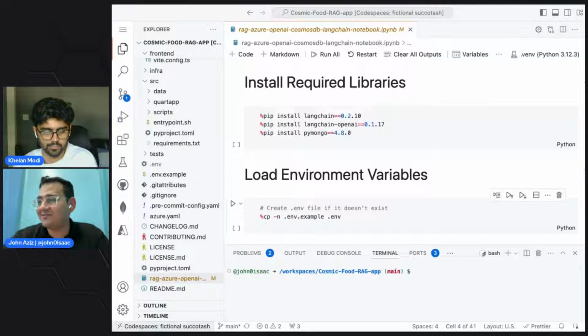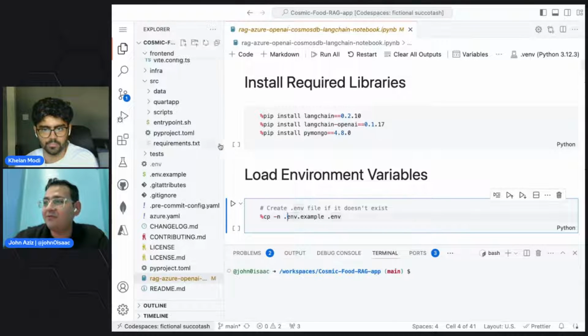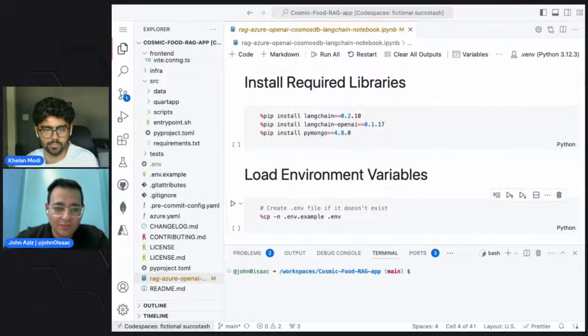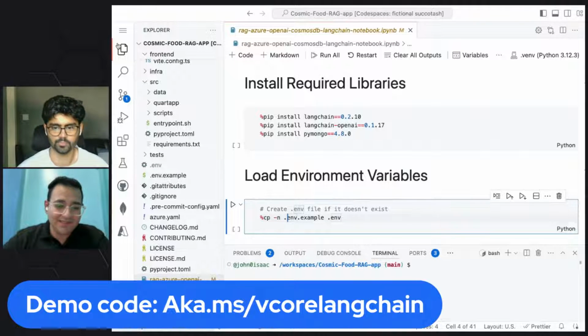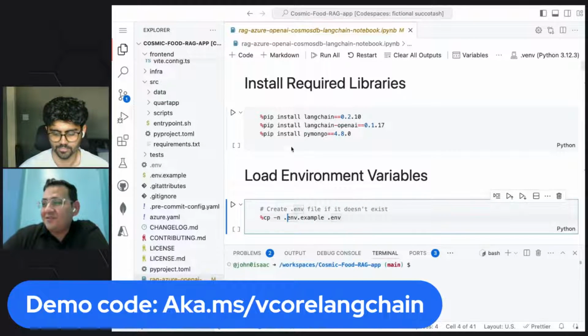Oh, you can see my screen now. From what you can see, this is the sample that we shared the link to. I think it was shared previously in the chat. It's aka.ms/vCoreLangChain, without any dashes. If you open it in Codespaces, yes, that's the one, thank you, you will get everything set up.